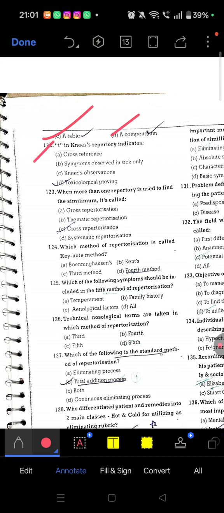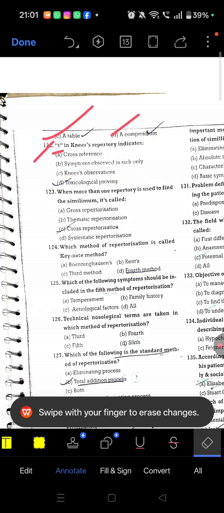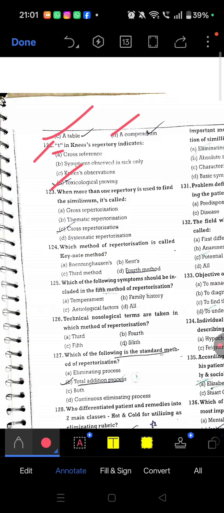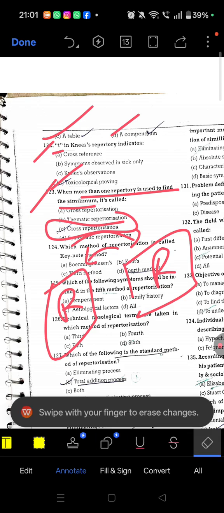Next, question 122. T in Kent's repertory indicates toxicological proving. Question 123. When more than one repertory is used to find the simillimum, it is known as cross repertorization. So cross repertorization is the right answer.